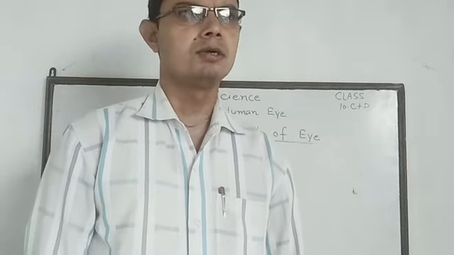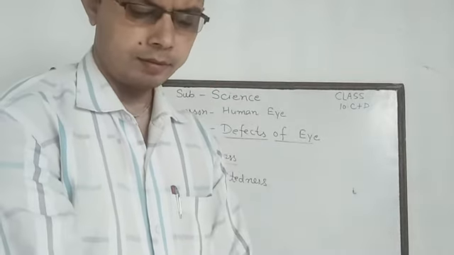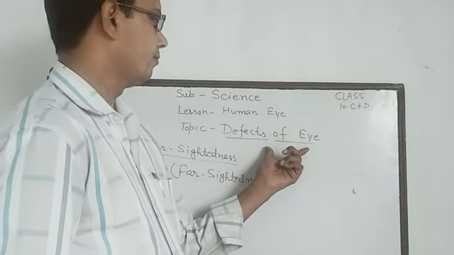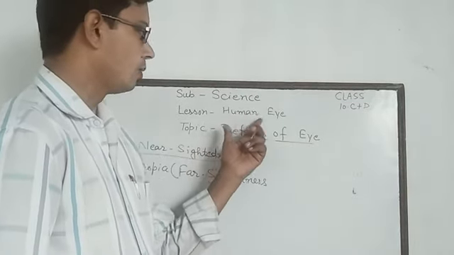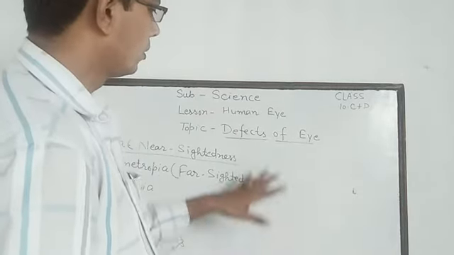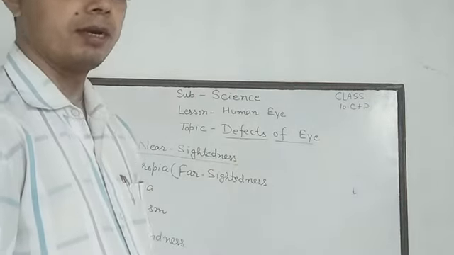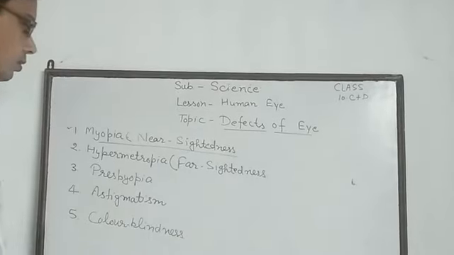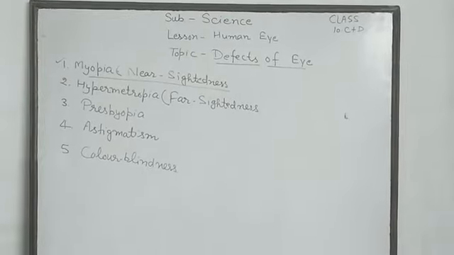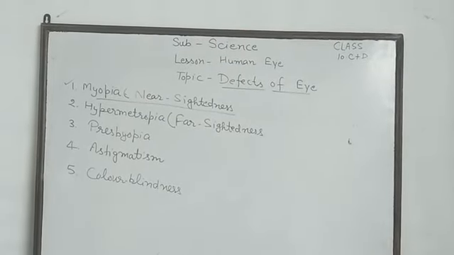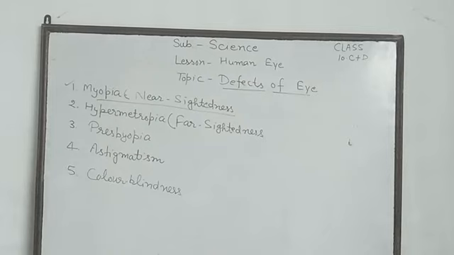And now, today we discuss a new topic: defects of eye. Human eye में जो आज का टॉपिक है वो defects of eye. There are many types of defects in eye occurs due to many abnormalities, elongations, and distortion of eyeball. The defects of vision arise.